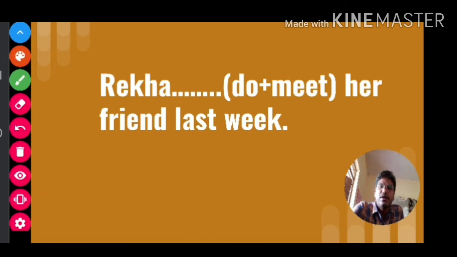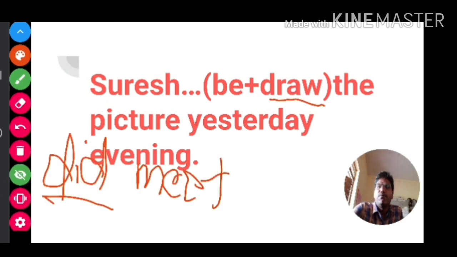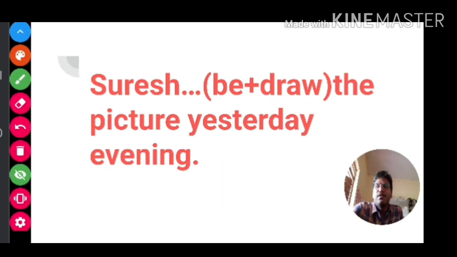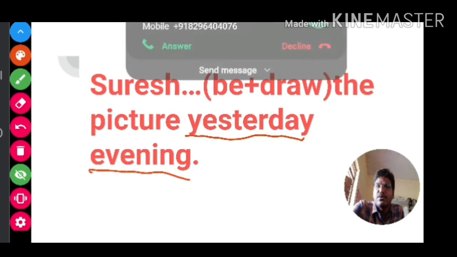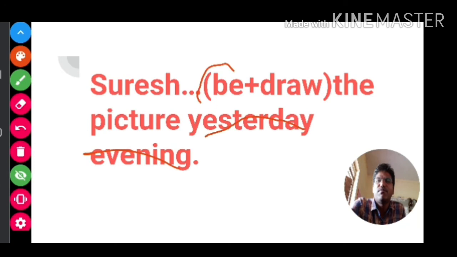Okay students, let us go to the next slide. Suresh be plus draw the picture yesterday evening. First thing you should do, identify the time indicator, yesterday evening. It shows the sentence is in past tense, so you should use the be form helping verb. The past tense be form helping verbs are was and were.